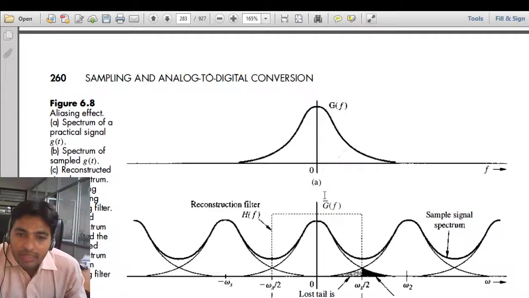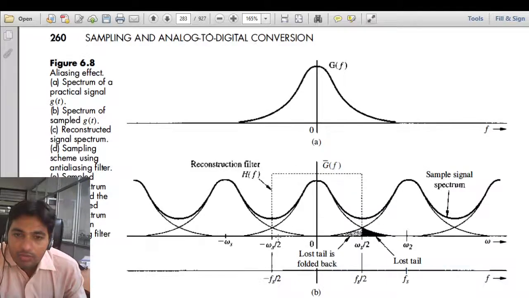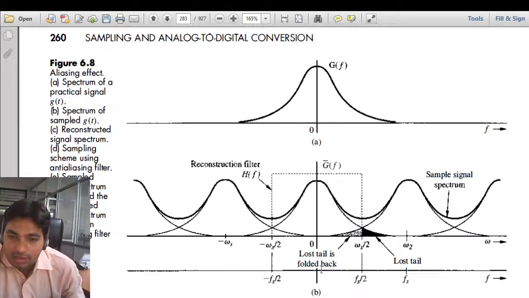So this is fs by 2 and this is minus fs by 2. Our signal will go up to fs, and from fs once again it will start repeating. So this is fs equal to 0, which is the spectrum of the original signal. Then this is the first repetition at fs, and on the other side minus fs, and so on. So the signal will have repetitions.